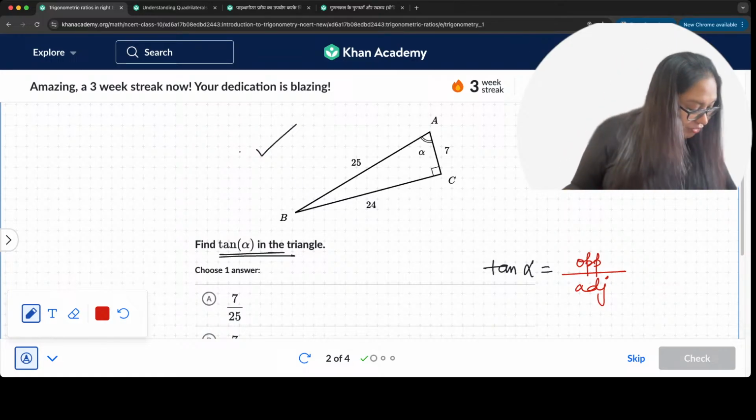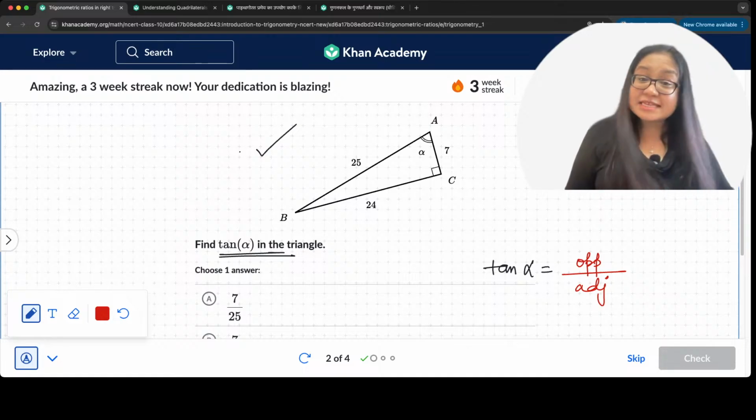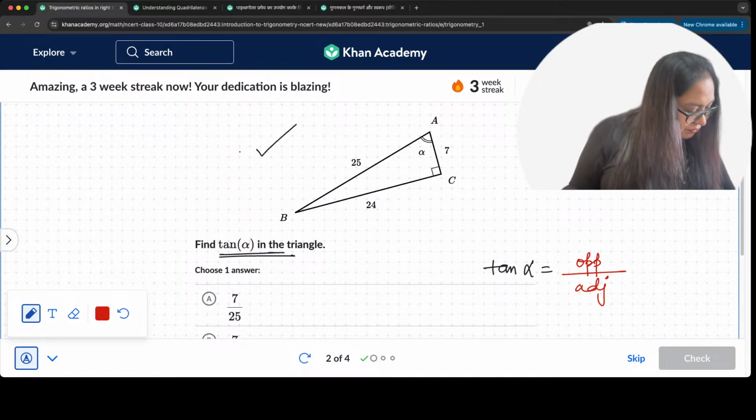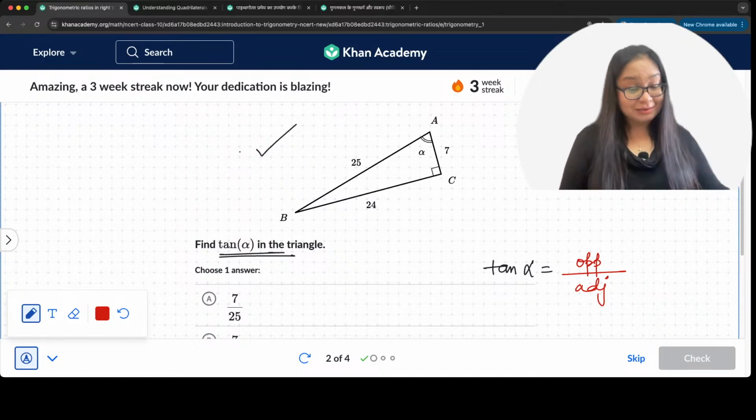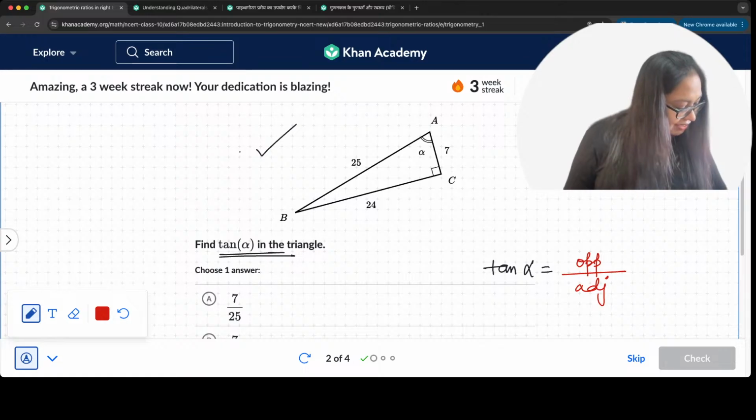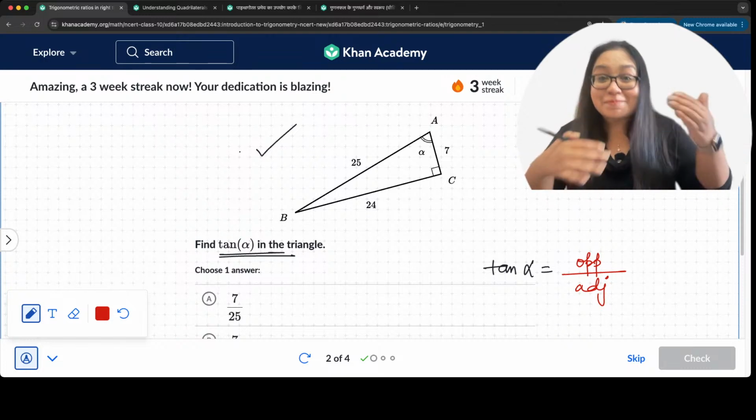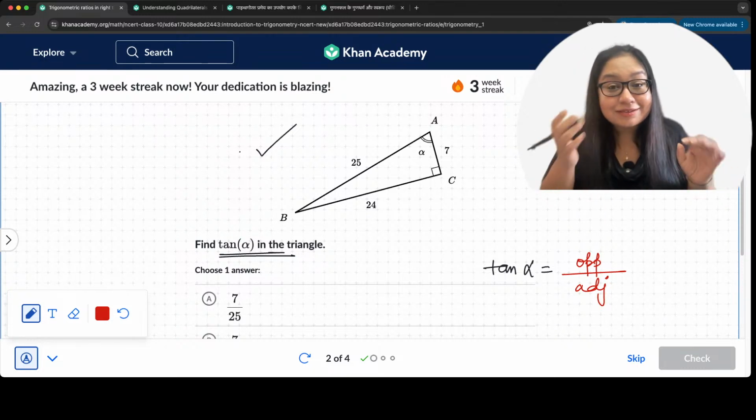All right, different answers. Sunil says 7 by 24. And Gadadhar says 7 by 24. Okay. Now Arpit says 24 by 7. All right. Let's go ahead and check. Hia Minati says 24 by 7. Sunil says 7 by 24. Okay, all right. Keep giving your answers. What are your answers?